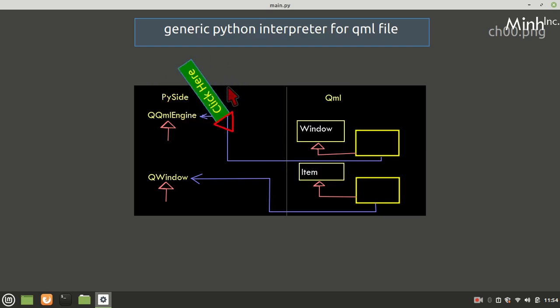So we'll go point by point. That is the idea. In QML, it is a graphics view concept, where the technology is called scene graph technology, where three things are there.